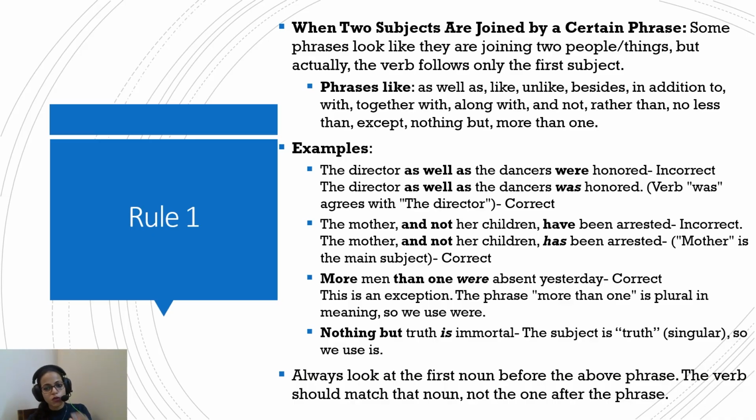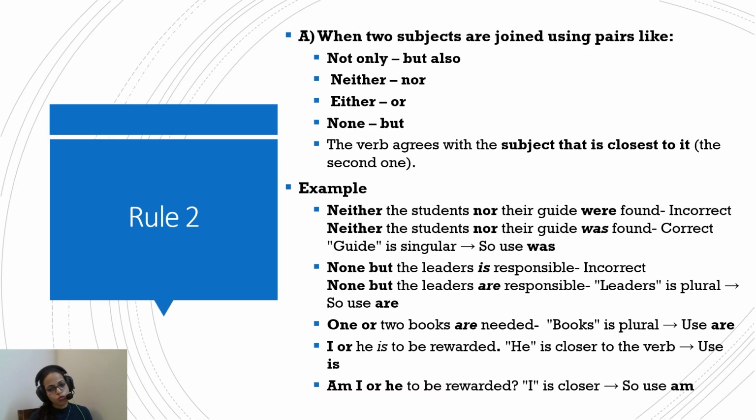And that is why, with this rule, when you see these phrases, they are not joining both parts at equal footing. They are giving more importance to the first subject. And hence, the verb will follow the first subject. I hope you remember this, because now the next rule might confuse you a bit.